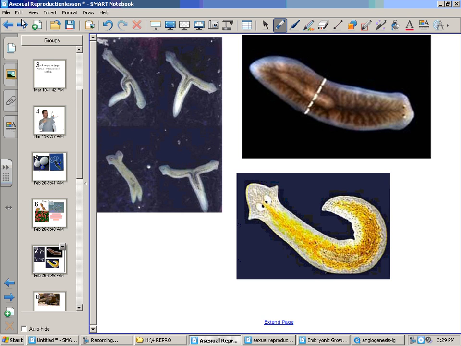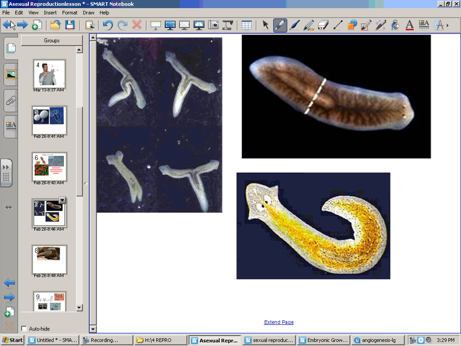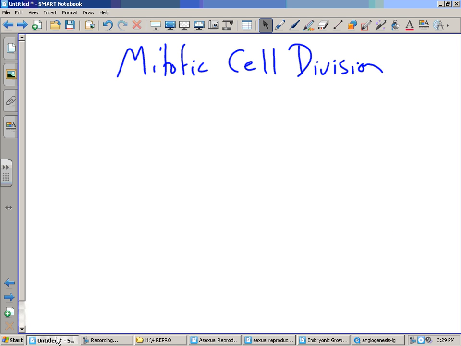We're going to see our little buddy in a few weeks, this guy, a planarian, who can reproduce by regeneration, where we split them in half. But we're going to get back to mitosis.